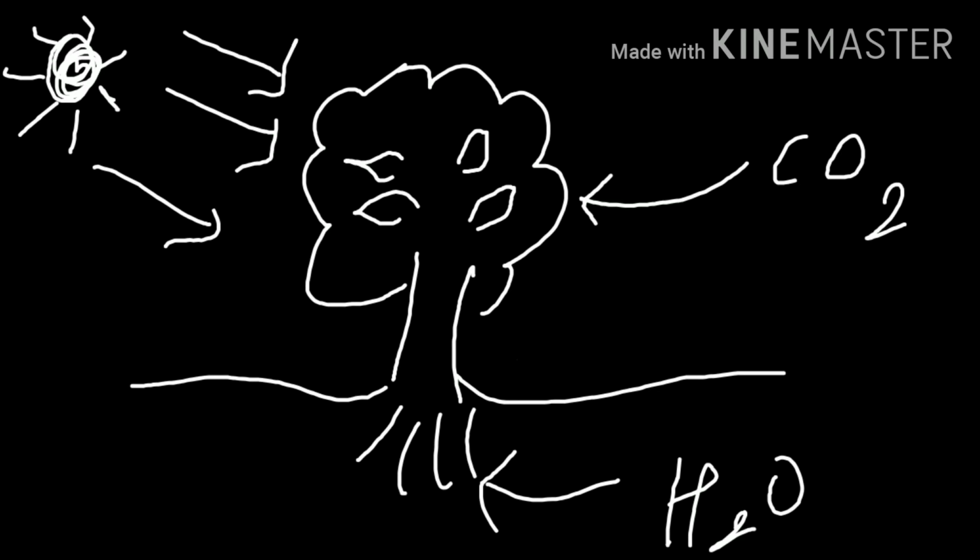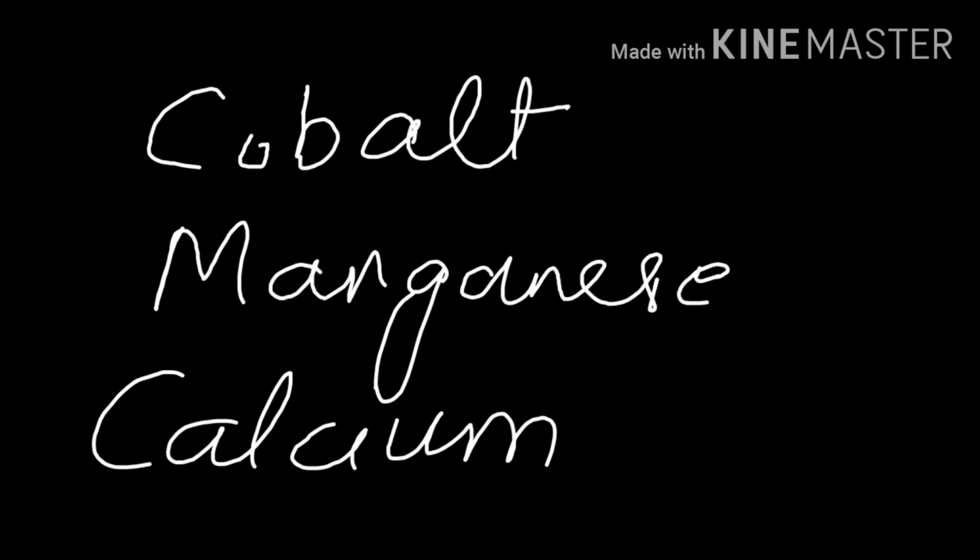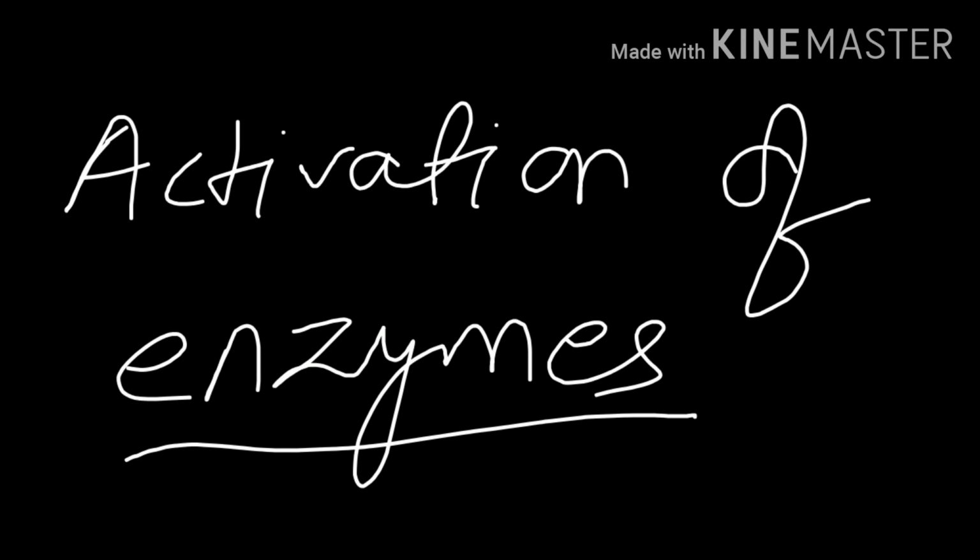Besides these four components, other elements like cobalt, manganese and calcium are also very much required. These minerals are involved in the activation of certain enzymes which play a very vital role in the photosynthesis process.